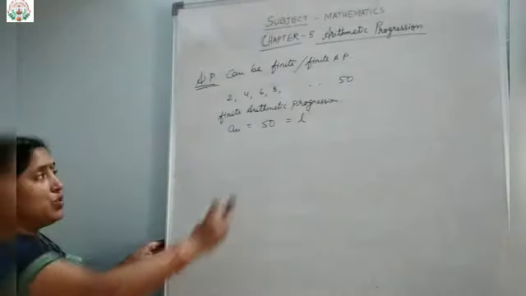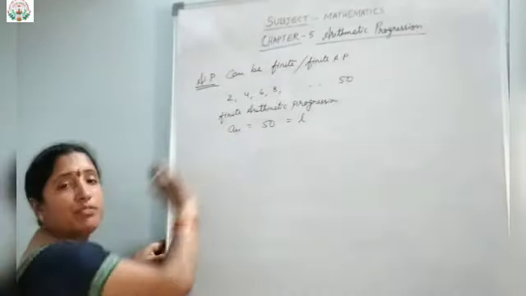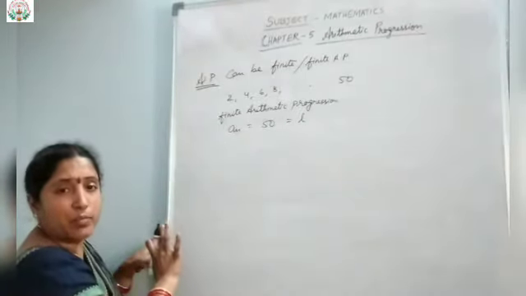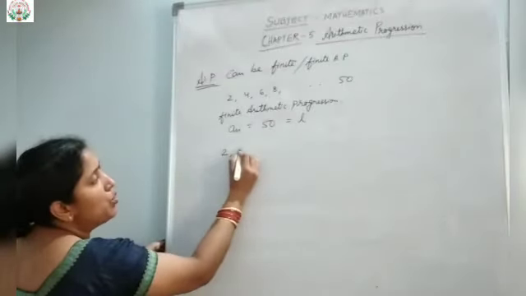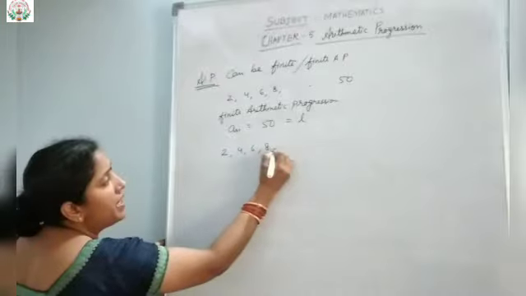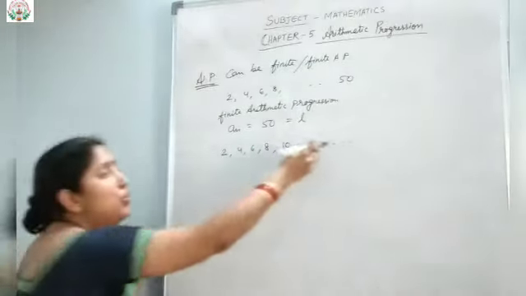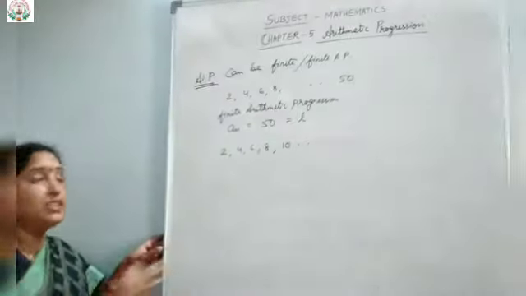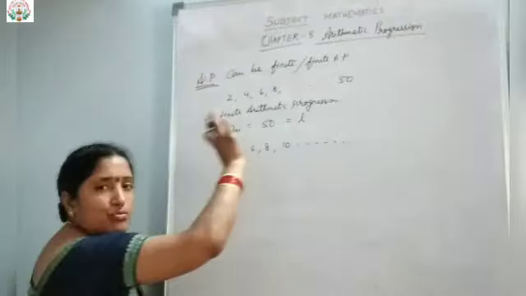Last term. So if the last term of the series is known to us, then it is called what? Finite arithmetic progression. But suppose the same question if I write 2, 4, 6, 8, 10 and then dot dot dot. We don't know when it ends. There is no end to this. You can see, that means it continues.